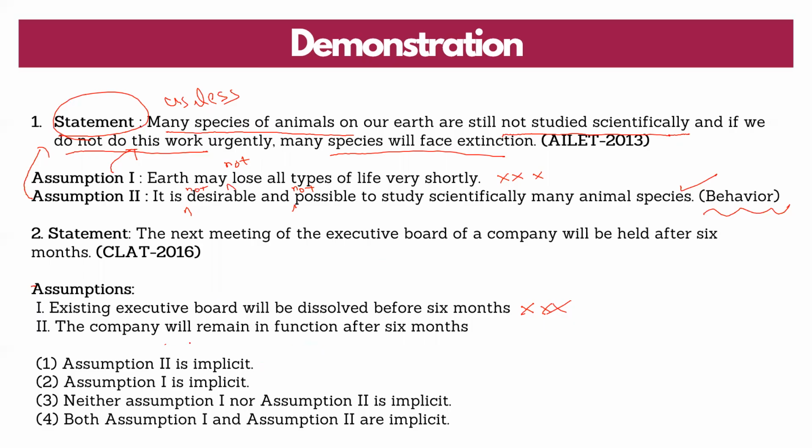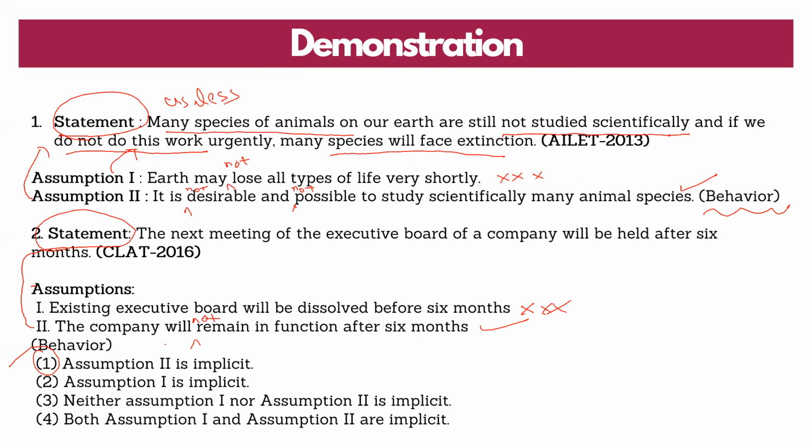2, the company will remain in function after 6 months. Let me negate it. The company will not remain in function after 6 months. If the company does not remain in function after 6 months, then this entire statement which says that the next meeting will be held after 6 months becomes useless, becomes irrelevant. Hence, 2 is a valid assumption. The answer here should be assumption 2 is implicit. Right? So that is how you attempt the question.